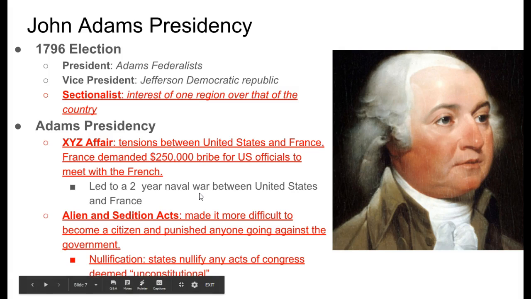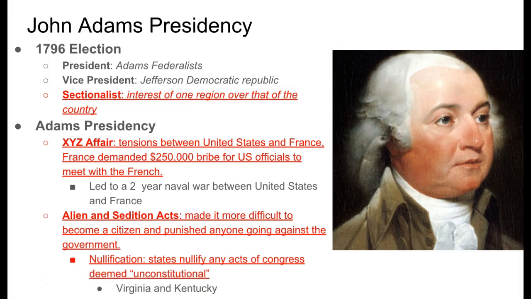In 1796, Washington decided not to run for re-election, and John Adams became president. John Adams was a Federalist. Jefferson was a Democratic Republican. We don't see this today. We don't see two people from different parties being president and vice president. What used to happen was the person that won the most votes became president, and the second most votes became vice president. That's going to change in the next election. We'll see that, and we'll talk about that then.